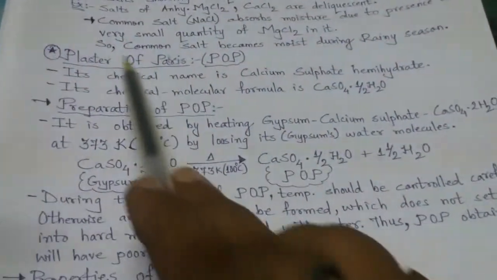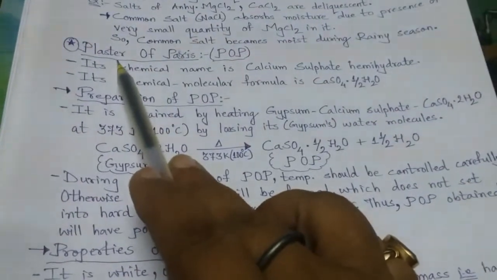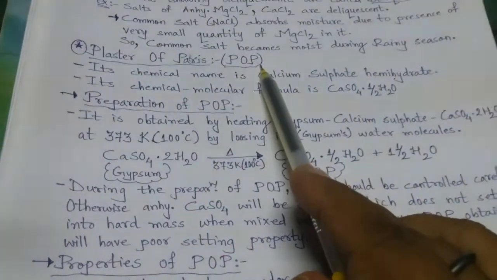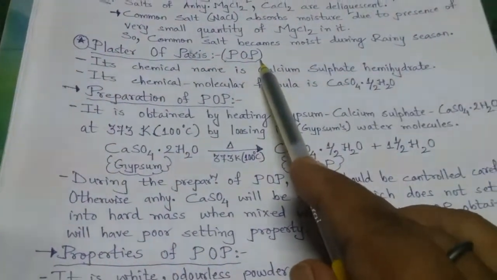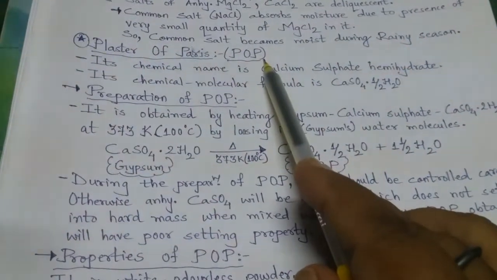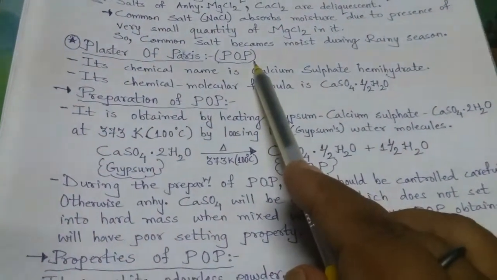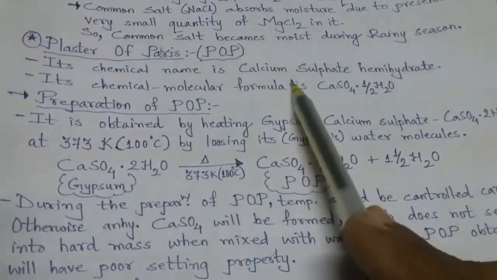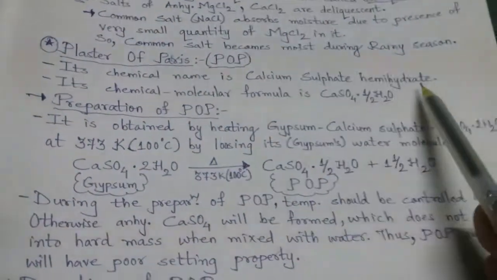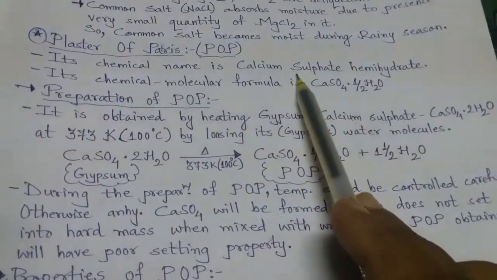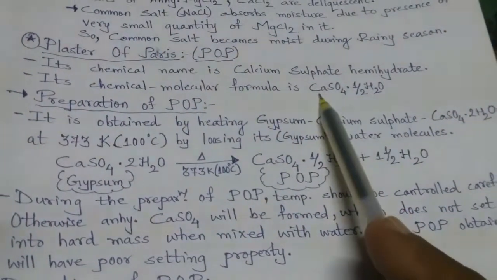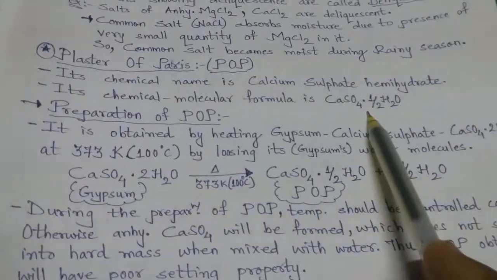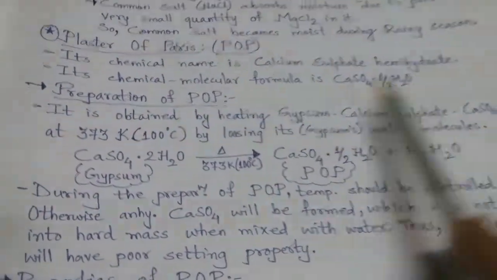And the next topic is a more compound, that is plaster of Paris, which is POP. You might have heard that for relief from the heat in the summer, people have started getting their ceilings made by POP, plaster of Paris. Its chemical name is calcium sulfate hemihydrate. So from the name only we can give the molecular formula: calcium Ca, sulfate SO4, hemihydrate, that means half molecule of water, 1/2 H2O. How is it prepared?